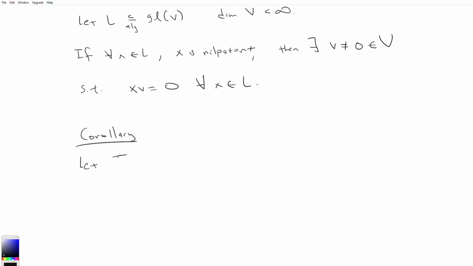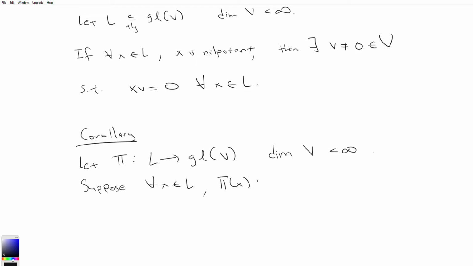Let pi be a representation from L into the general linear algebra of some vector space. So L is an arbitrary Lie algebra, not the same L as above. And let V be a finite dimensional vector space, so dim V is finite. Suppose for all x in L, pi of x, which is in GL(V), is nilpotent.